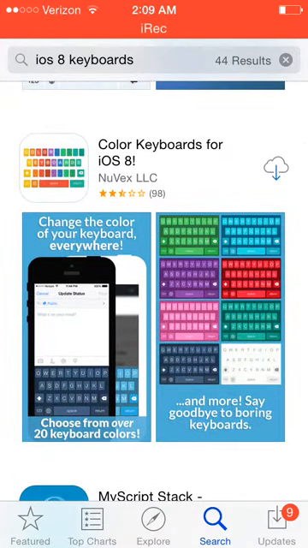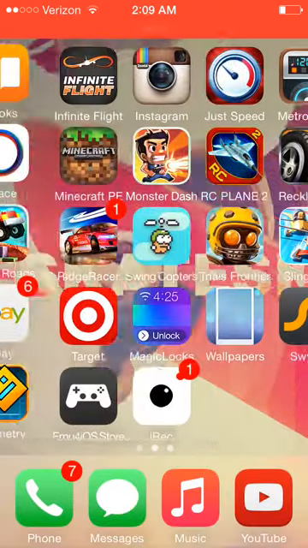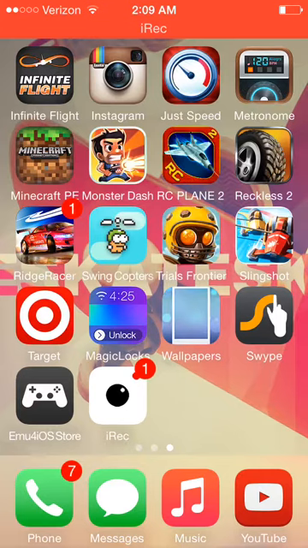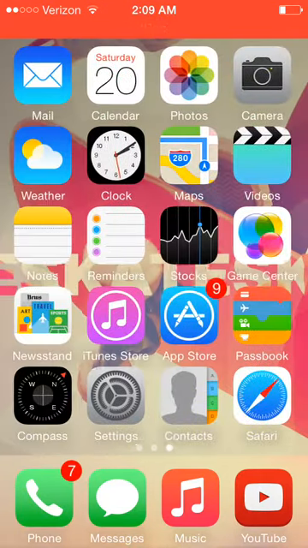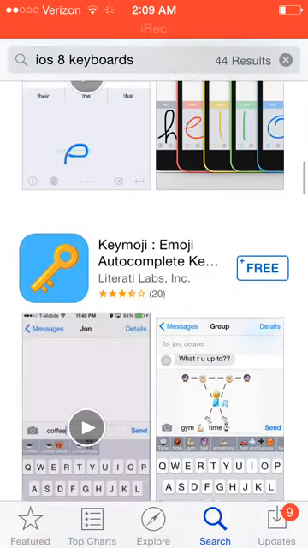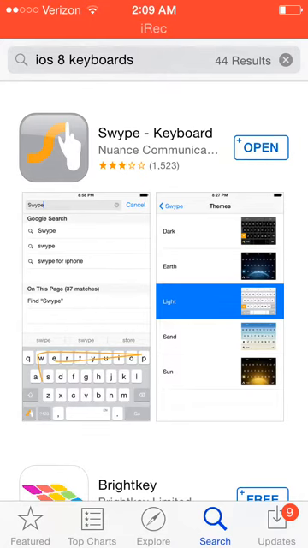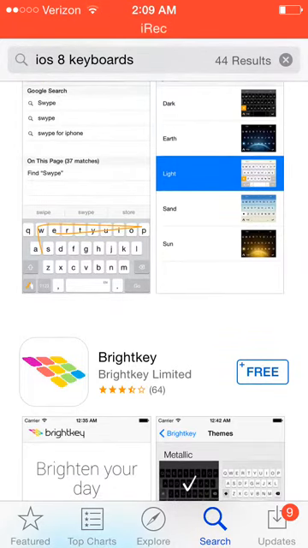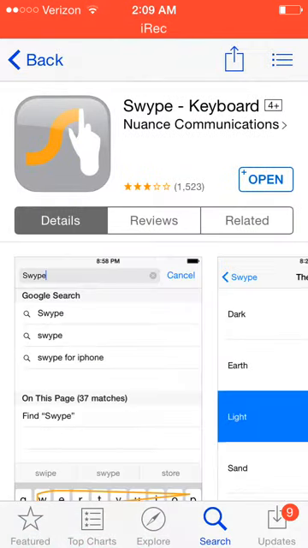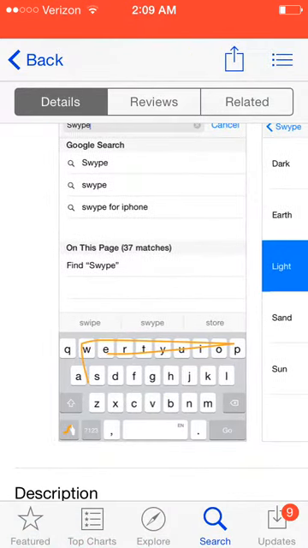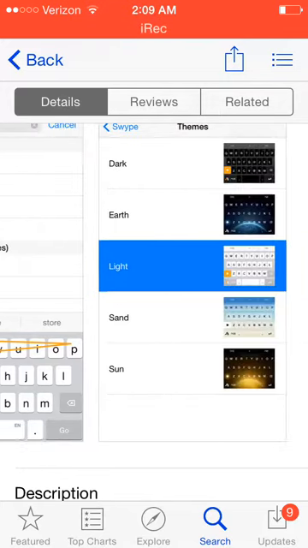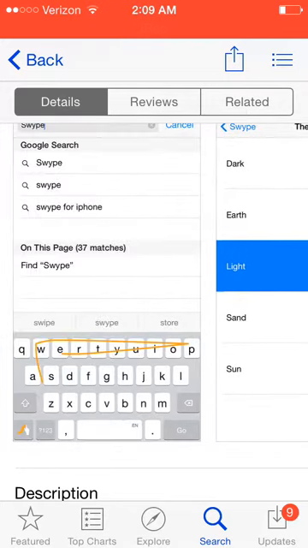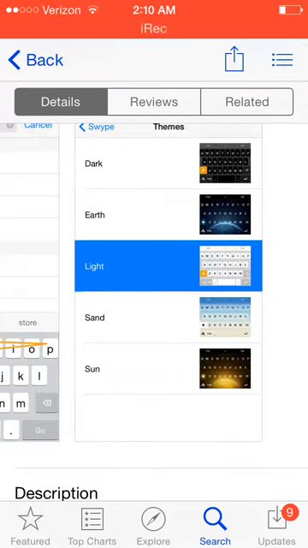You might have seen one I had. It's called the Swipe. I'm not using it just for the sake of the video, so I can show you in a little bit. But there are just multiple apps. I've tried out tons of them. If you want to keep the little letter bar on top of the keyboard, there's the bar of certain letters. That's nice. I didn't know there's themes. I gotta try that out. Sweet.